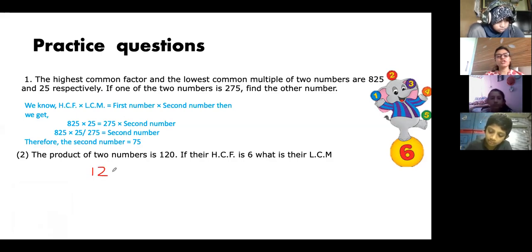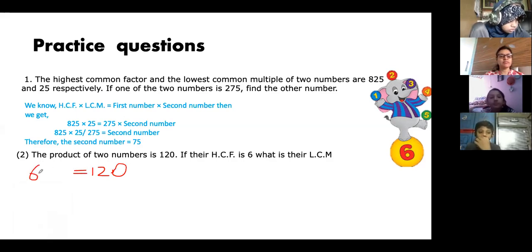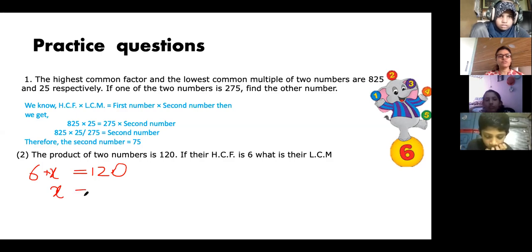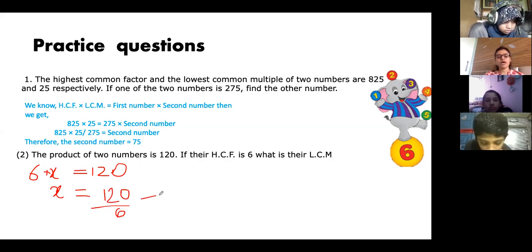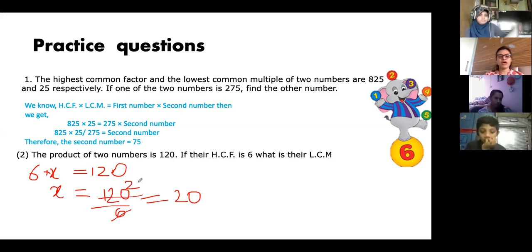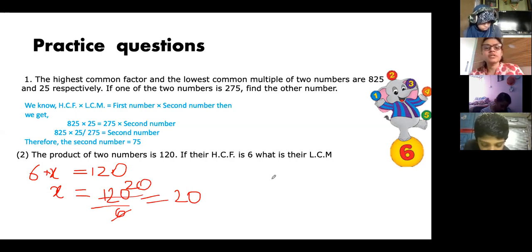You will write 120 is the product, which is equal to 6 into LCM. Correct? 6 into LCM, I'm writing it as X. So X is equal to, what will happen? 6 will go here and get divided. 120 divided by 6. You will cancel it out. 6 ones are 6 and 6 twos are 12 and 0. So the answer is 20. Is it clear? Yes.